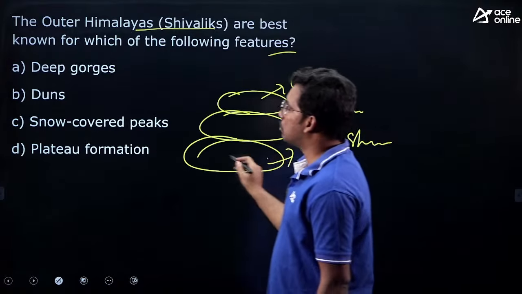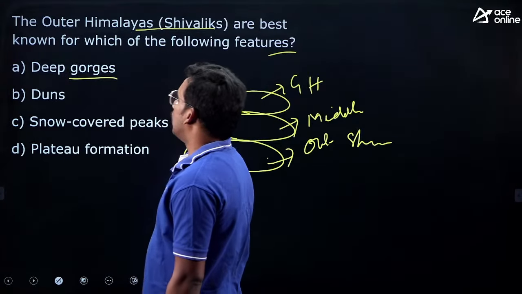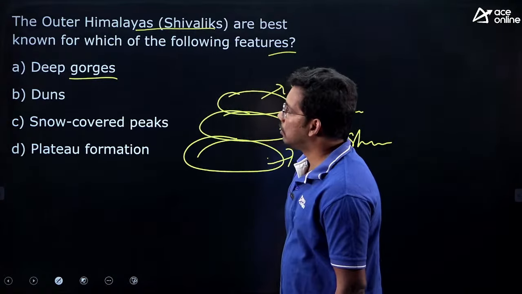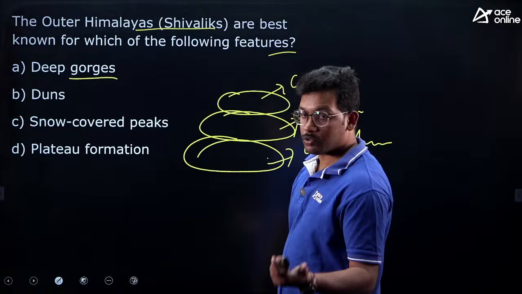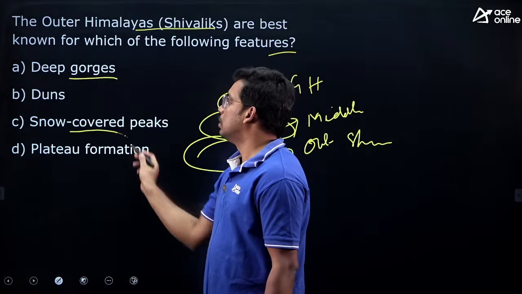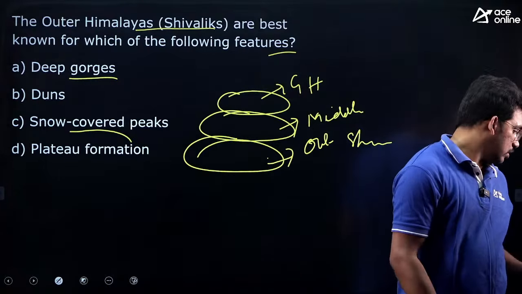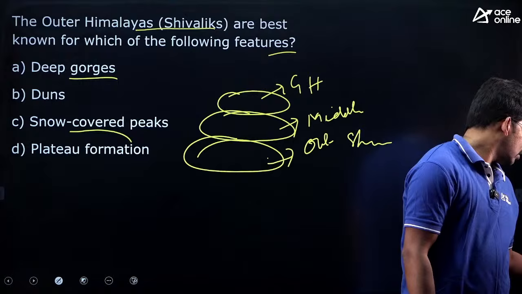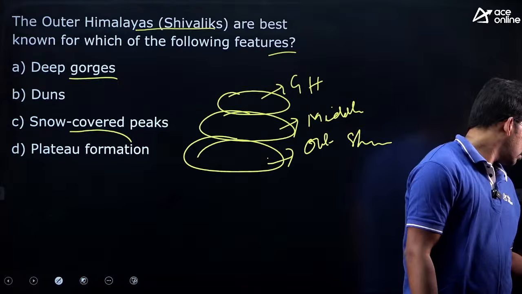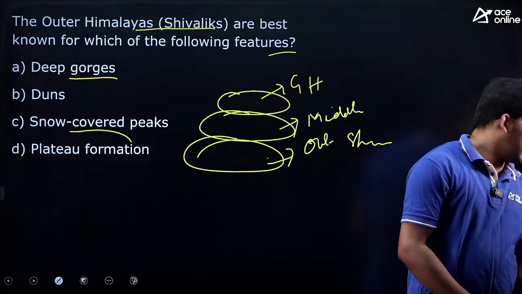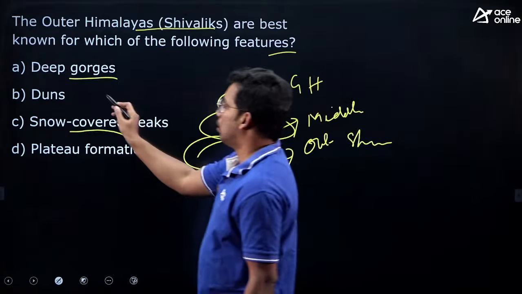So in this Shivaliks, which one is popular? Deep gorges, dunes, snow covered peak, plateau formation. Tell me. The answer is dunes.